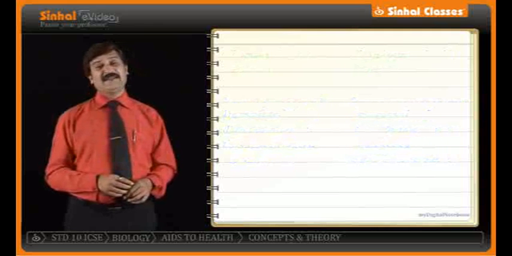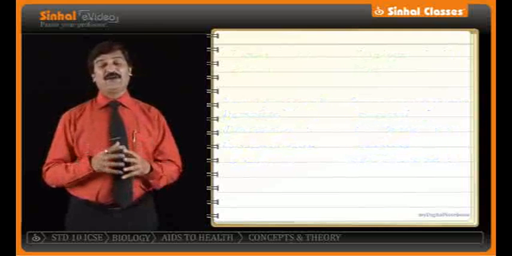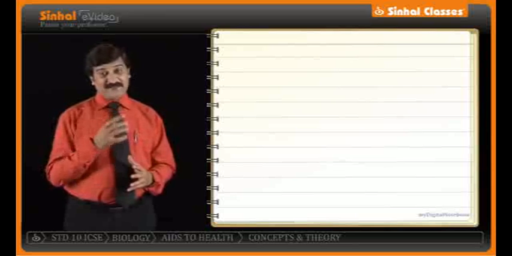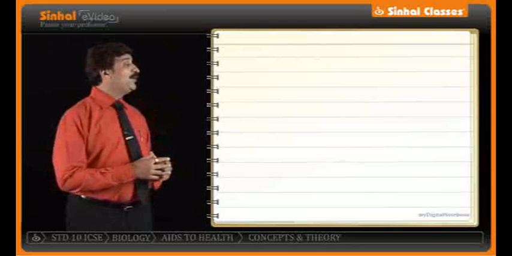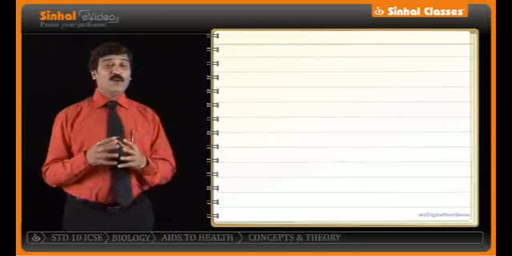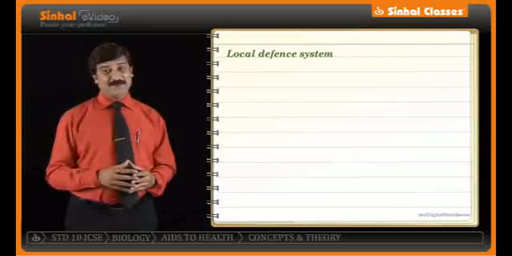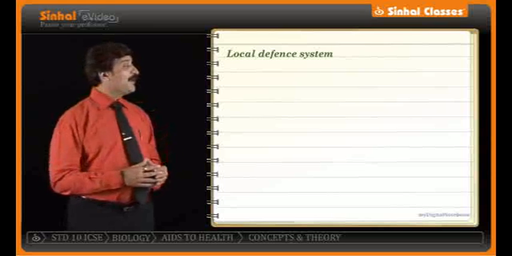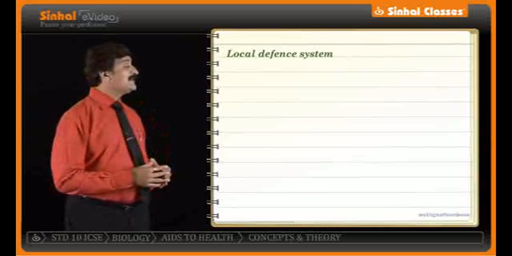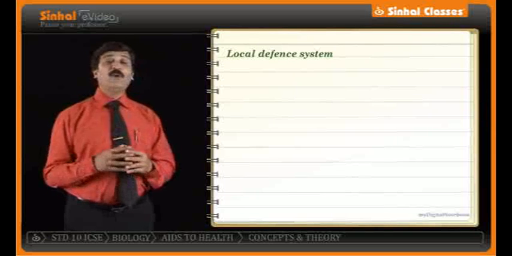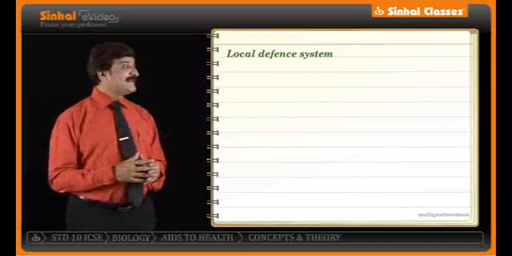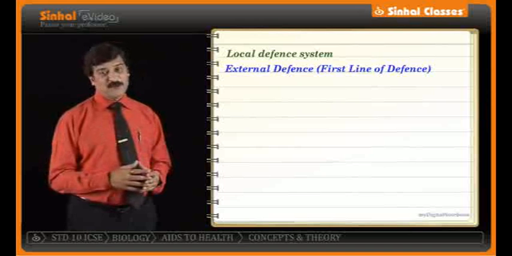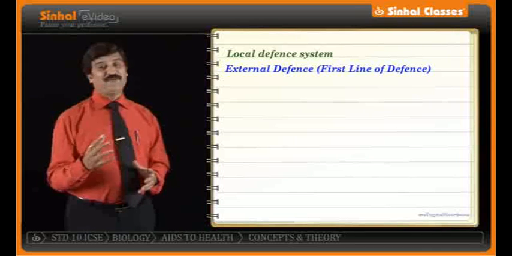At this stage, when we know the basic difference between communicable and non-communicable, and we are talking with the chapter AIDS to Health, we start with the unit of what do you understand by a word that is local defense mechanism. And what does it involve? Let us study the details of this part. What is a local defense system? When I use the word local defense system, we start with the first one, which is called external defense, also called first line of defense.